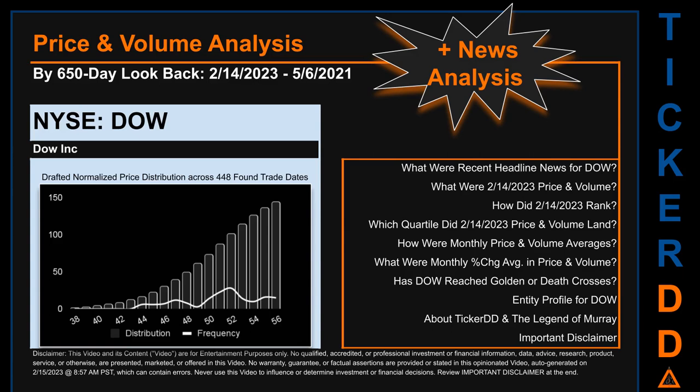The chart shown on this page is our initial attempt at studying the price for DOW after dynamically normalizing price distribution across those discovered trade dates. The bar chart is the generated distribution and the overlaid line graph, if it is generated, is the frequency of the prices on the x-axis. We will enhance this look through as our AI model progresses in the next iteration. Remember that this is just a drafted, in progress, observational model to best fit abstracted third-party data into various opinionated views. Before we jump into price and volume analysis, let's look at recent headlines for DOW.